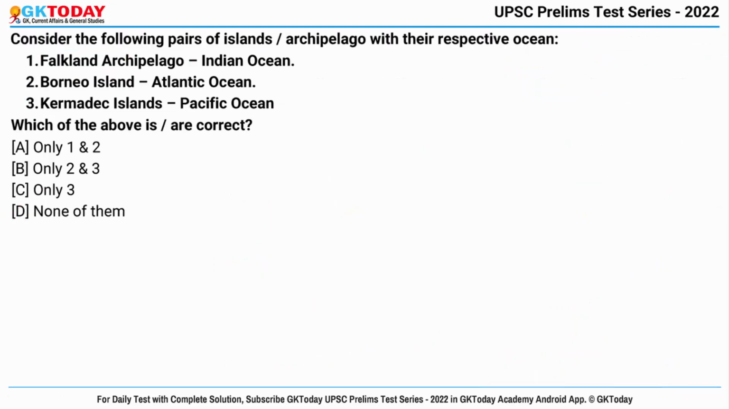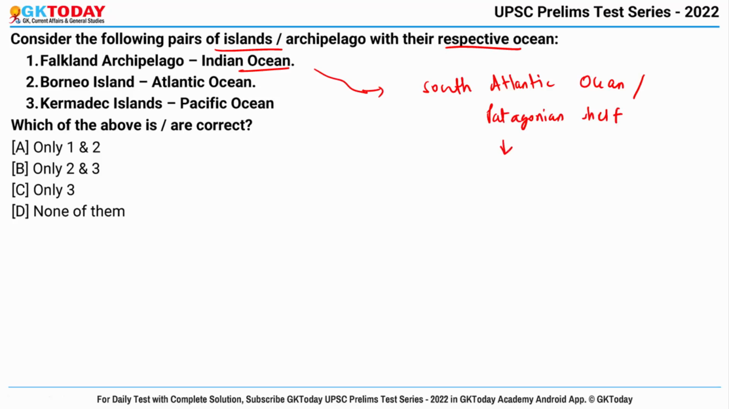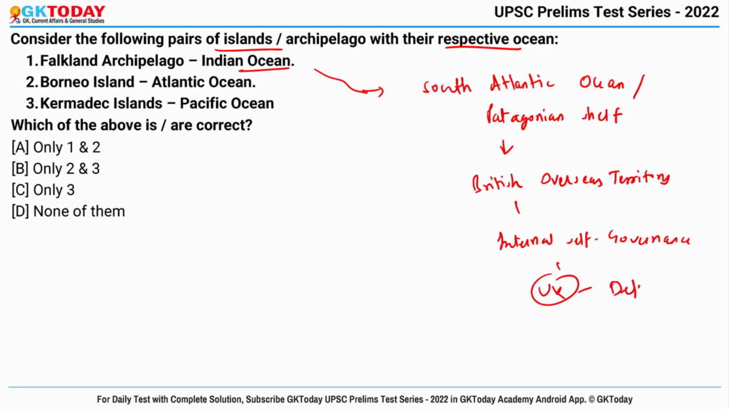Next question, consider the following pairs of islands with their respective ocean. First is Falkland Archipelago in Indian Ocean. So this lies in the South Atlantic Ocean on the Patagonian shelf. And as a British overseas territory, the Falklands have internal self-governance and the UK takes responsibility for their defense and foreign affairs. Okay, so this is wrong. It does not lie in the Indian Ocean.